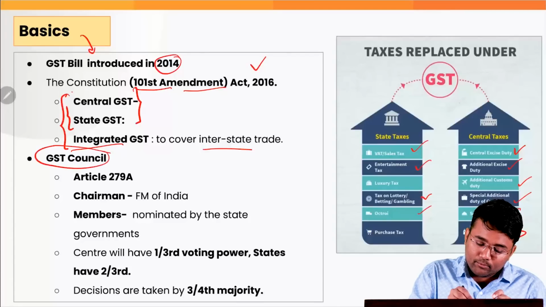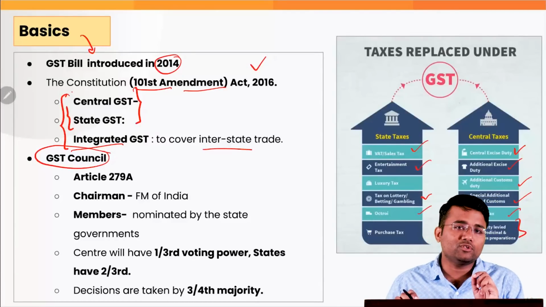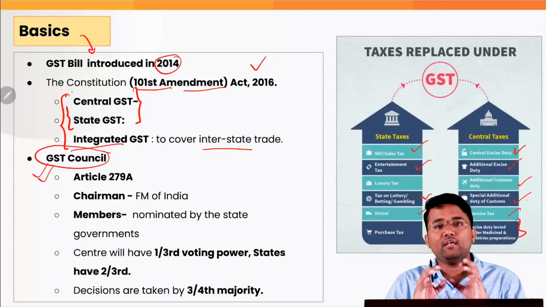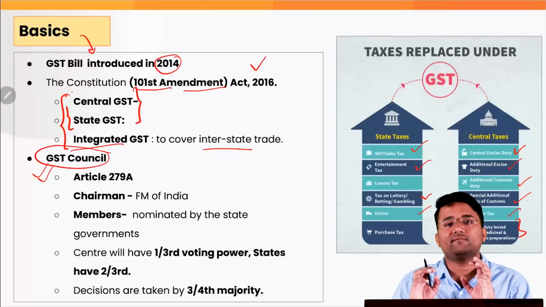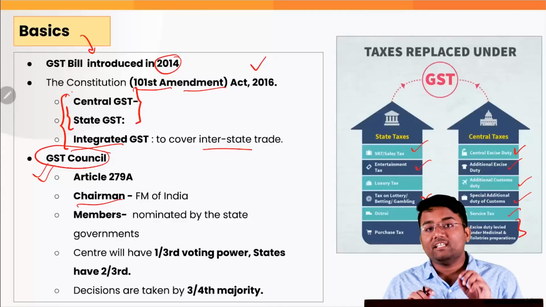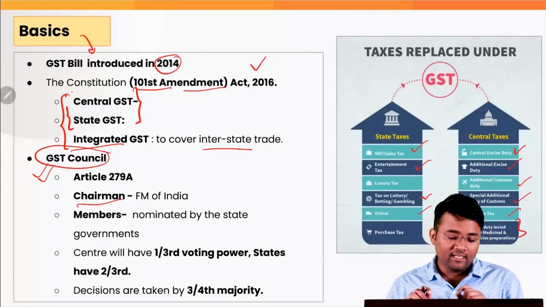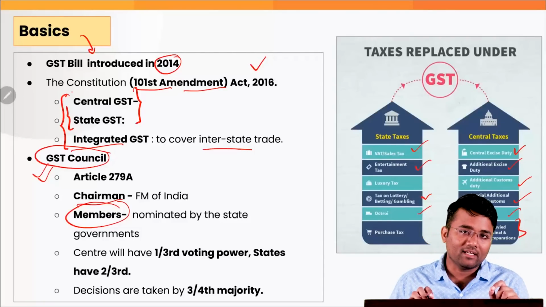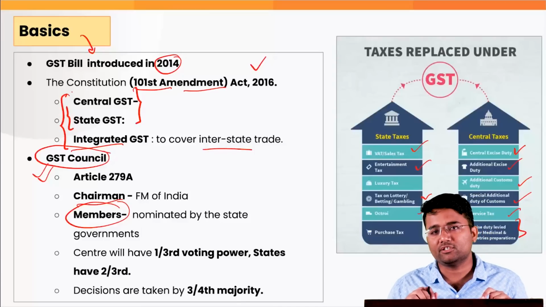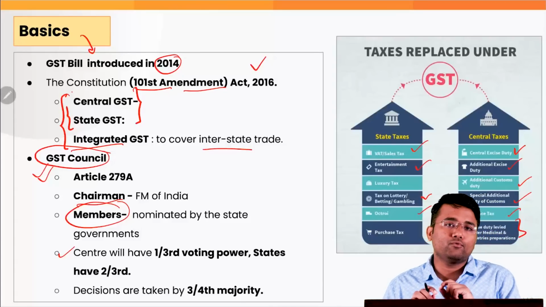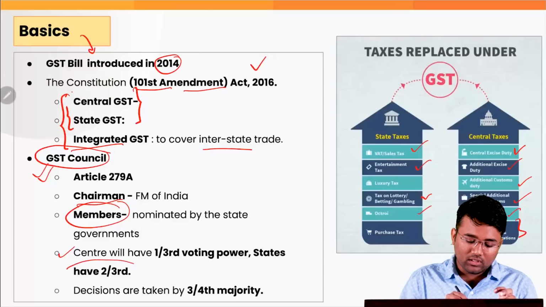Also, provisions have been made for the GST Council under Article 279A. This GST Council is the main body which takes major decisions on GST based on voting, where the chairman of this GST Council is the Finance Minister of India. Additionally, there are members of this GST Council who are nominated by the state government. He or she can be the Finance Minister of the state or any other minister who is nominated by the Chief Minister of that particular state. In GST Council, the center will have 1/3 voting power and states would have 2/3 voting power.